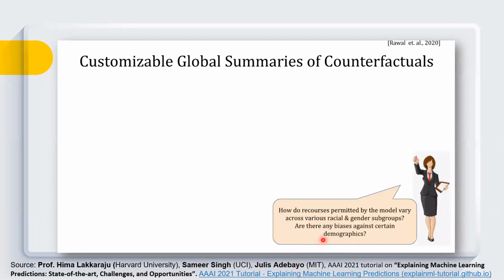So let's suppose here we are considering some reinforcement agency, which is actually looking at an overall AI model to check whether our AI models are fair enough or not, or do we have any racial or gender subgroups in our model, or do we have some biases towards a particular demographic. So in order to check that, in that particular situation, global counterfactuals may be useful.